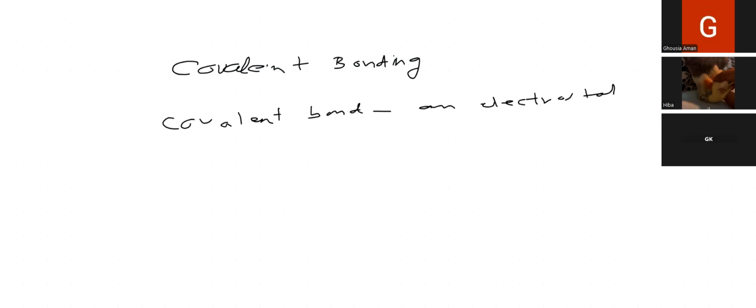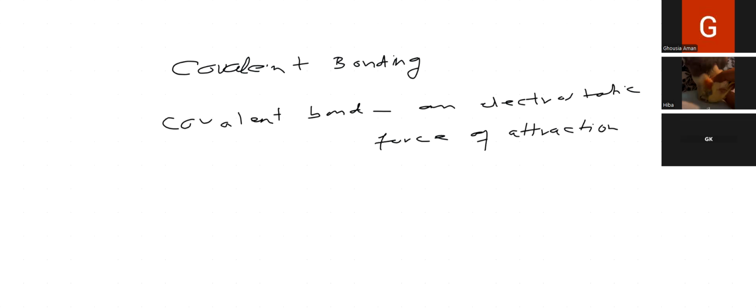So we are starting today covalent bonding. Okay. So just like any other bond, a covalent bond is also an electrostatic force of attraction. We know what an electrostatic force of attraction is: something positive attracts another thing which is negative. In ionic bonding, we have seen that cation and anion attract each other due to the complete gain and loss of electron. But here, there are no cations and anions.